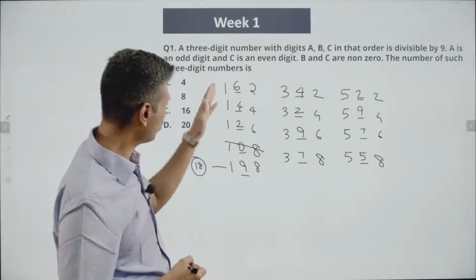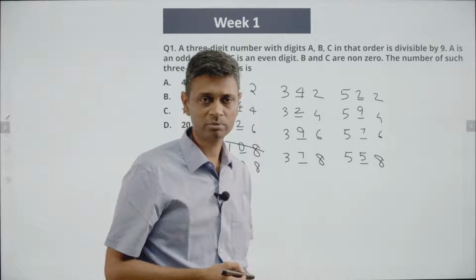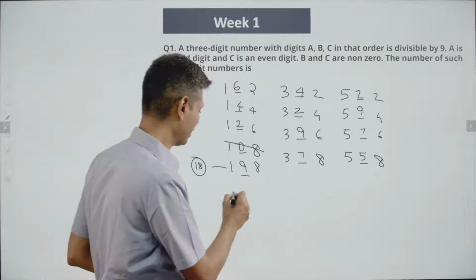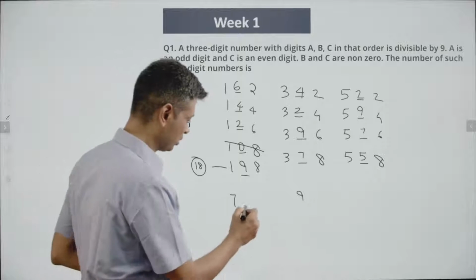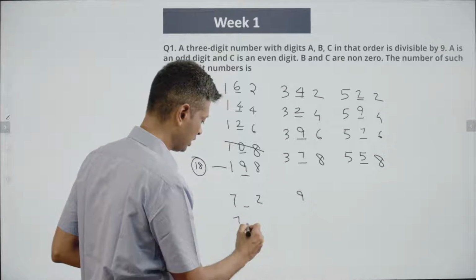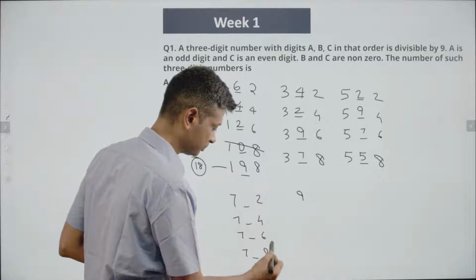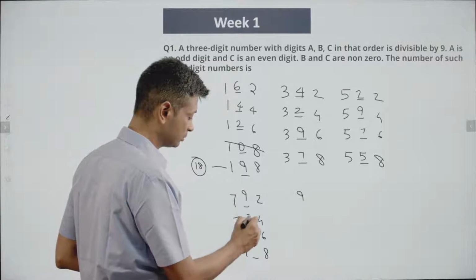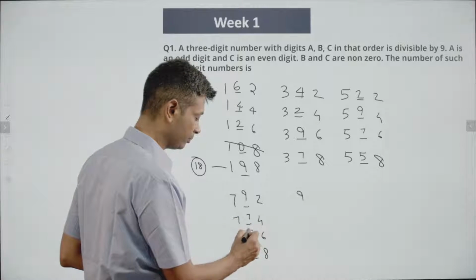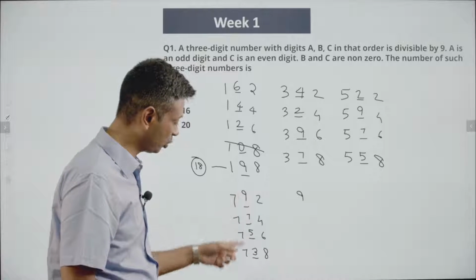Lovely. Starting with 1, we have 4 numbers. With 3, we have 4 numbers. With 5, we have 4 numbers. It looks like starting with 7 and 9 also we'll have 4 numbers. Let's not take it for granted. Let's write it down. 7-2, 7-4, 7-6, 7-8. 7 plus 2, 9. This can be 9. 7 plus 4, 11. 7 plus 6, 13. 15. These go up by 2. These come down by 2.